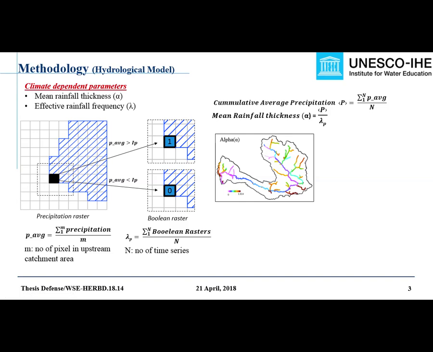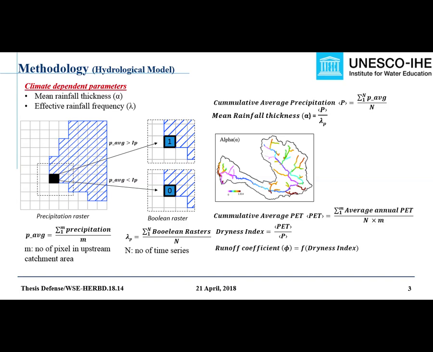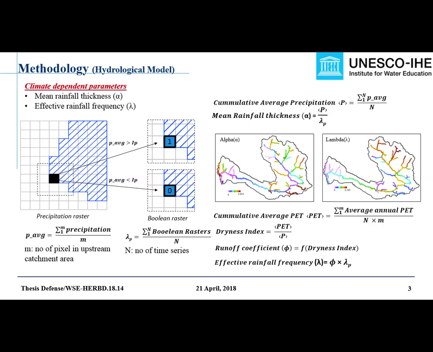Now, in order to calculate the frequency of effective rainfall, a dryness index is calculated using potential evapotranspiration and precipitation raster. Using this dryness index, the runoff coefficient is calculated using Budyko's empirical water balance model. Then finally, effective rainfall frequency is calculated as a product of precipitation frequency and runoff coefficient.